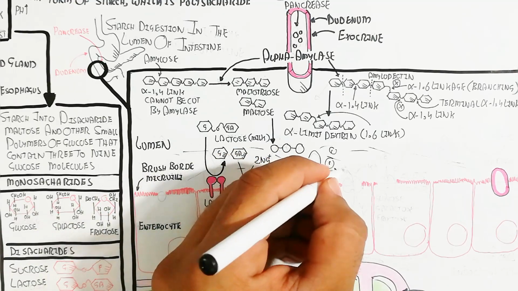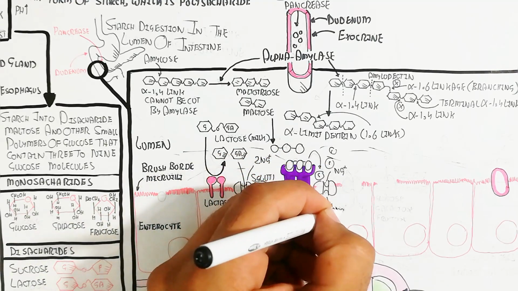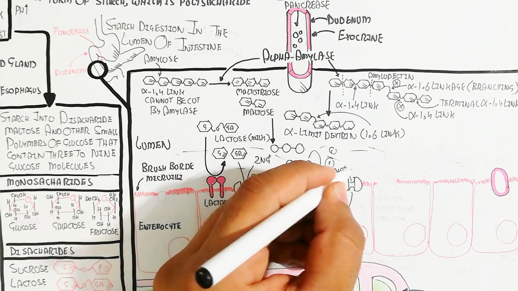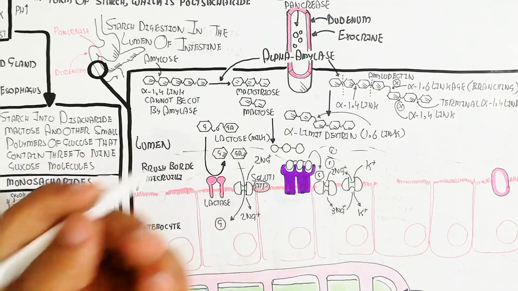On the other hand, the maltotriose will be converted by the maltase enzyme, cutting it into simple glucose, which will move via the same mechanism.